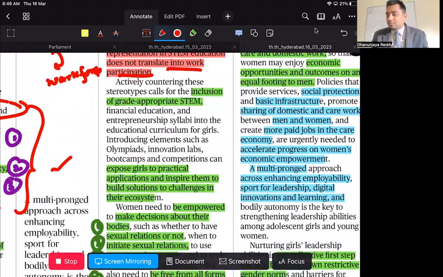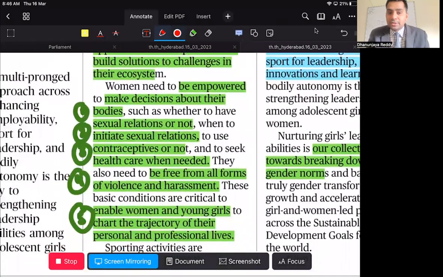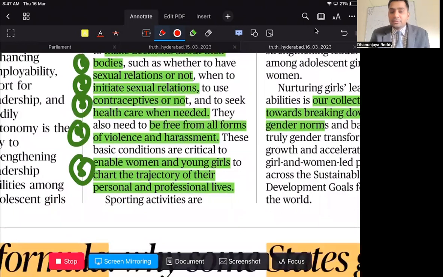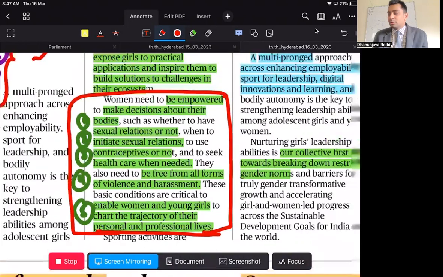So what is required is that we ensure women are empowered in decision making, such as being given freedom to decide how their sexual relations should be, how to initiate them, and whether contraceptives should be used or not. They have to be given more autonomy in their health care, and be free from all forms of violence and harassment. It is critical to enable women and young girls to chart the trajectory of their personal and professional lives. Until and unless you do all these things, there cannot be progress or transformation of women from education to the employment sector.